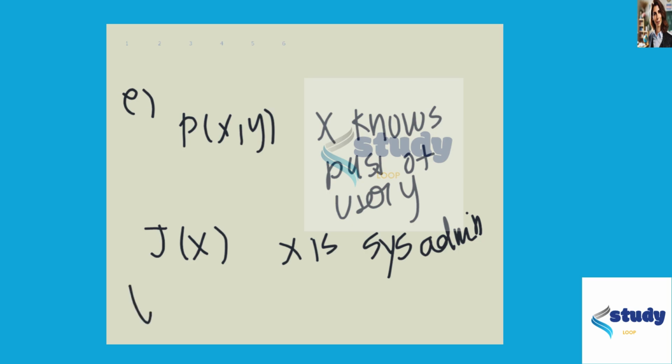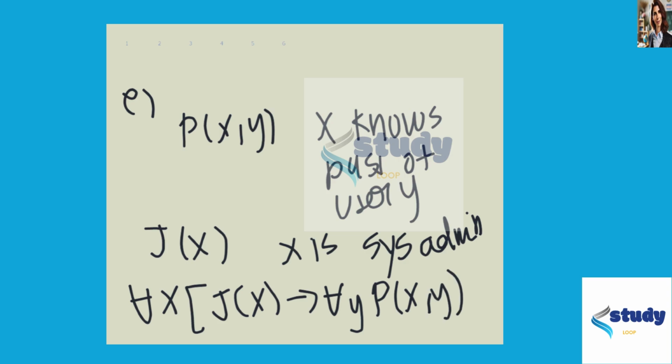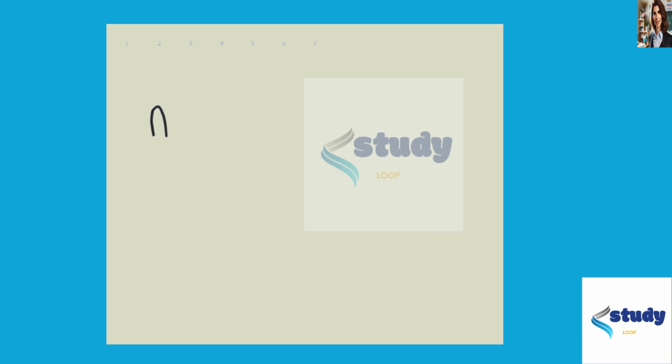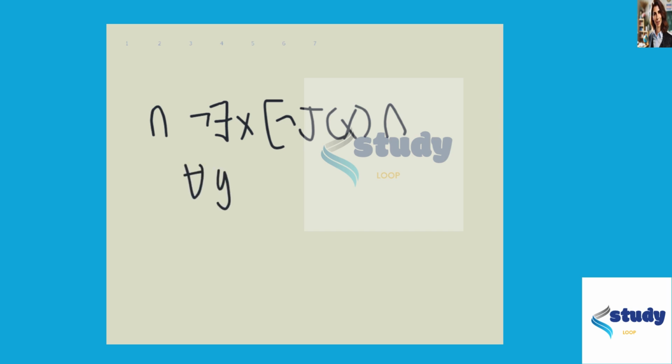So then we have for all users x, if we are a system admin, j of x, this means that we know everyone's password, so for all y, P of x comma y. And we also have an and statement that it is not the negation of the existing x. It's that if we are not a system admin, then and for all y, P of x comma y.